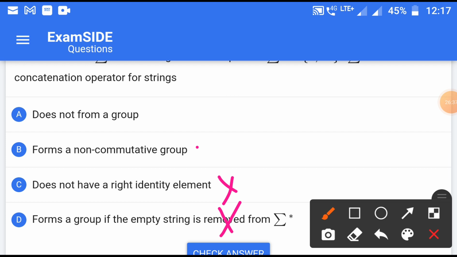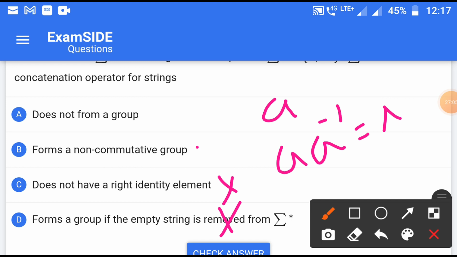Identity element, and about the inverse element for every element. Think about if A is an element from summation asterisk, and there is no element as an inverse which can yield null.